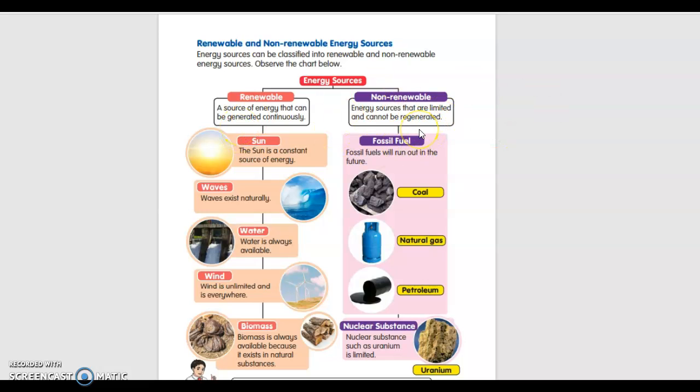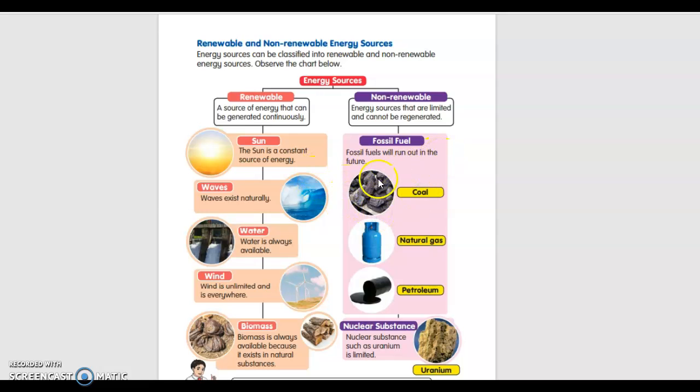Whereas non-renewable energy sources are limited and cannot be regenerated. Regenerated means we cannot refill. No, we can't, because it is limited. Once it's finished, once it's done, that's it. So the sun is a constant source of energy. Waves exist naturally. Water is always available. Wind is unlimited and is everywhere. Biomass is always available because it exists in natural substances, whereas non-renewable fossil fuels will run out in the future.